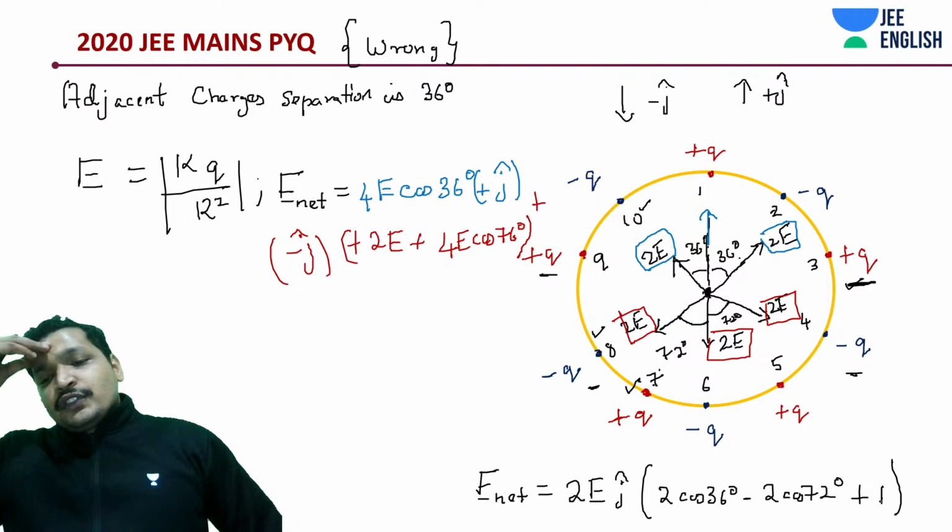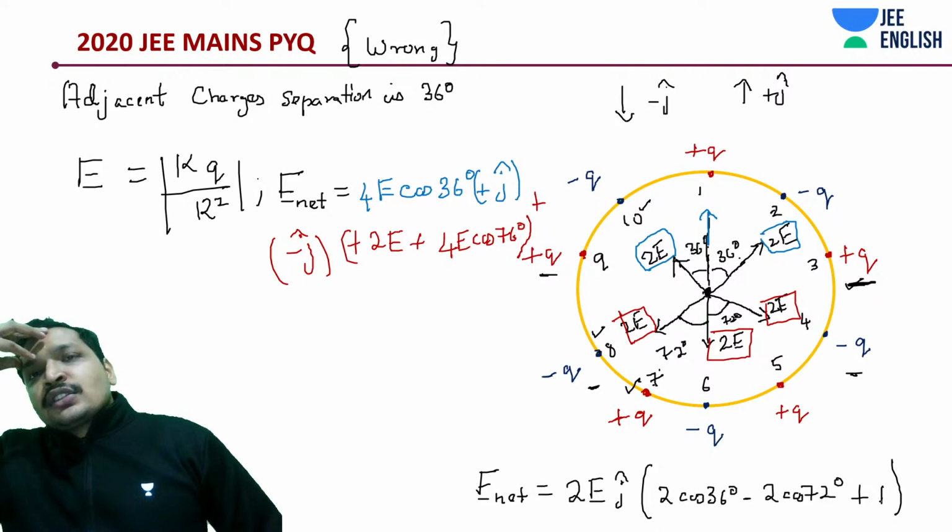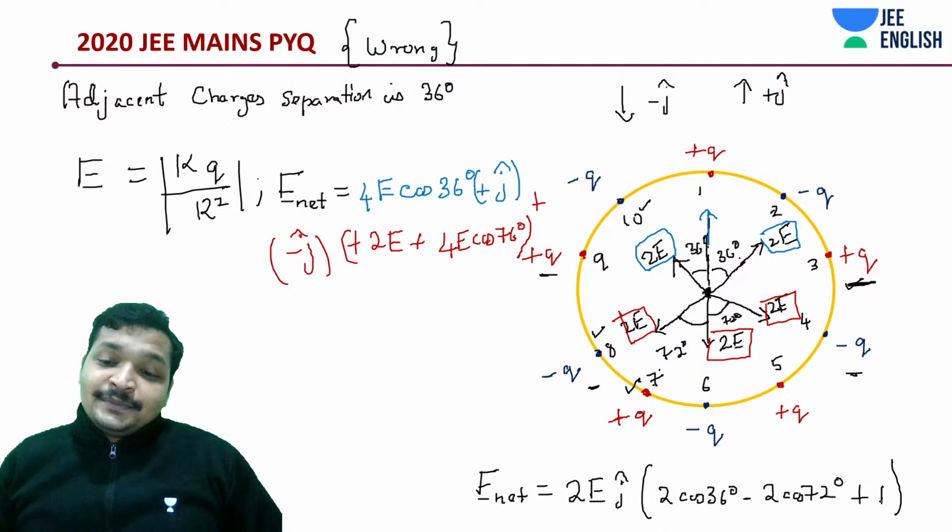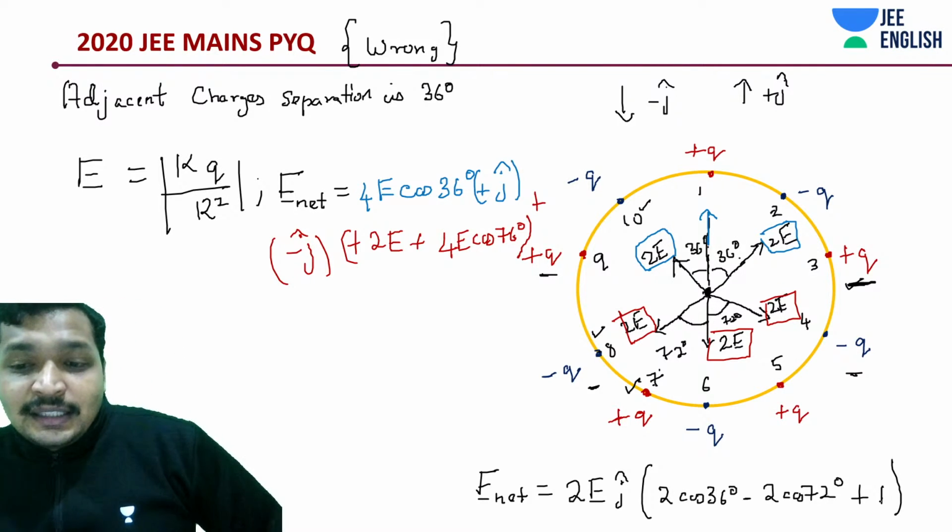Is there a way of solving this? Actually, there is a way, right? Cos 2 theta can be written as cos square theta minus sine square theta.